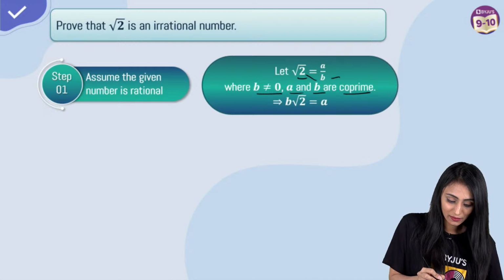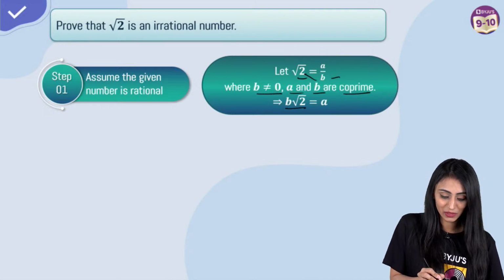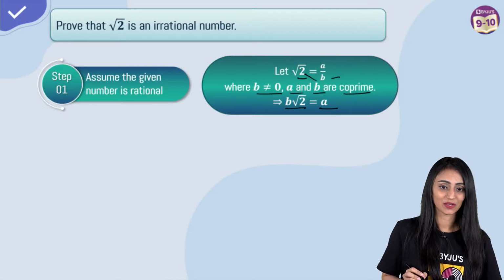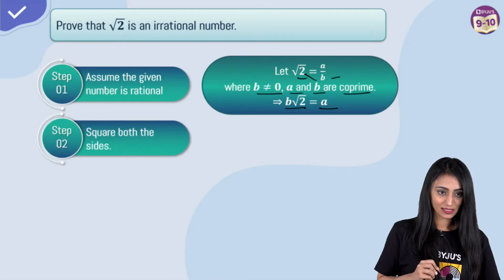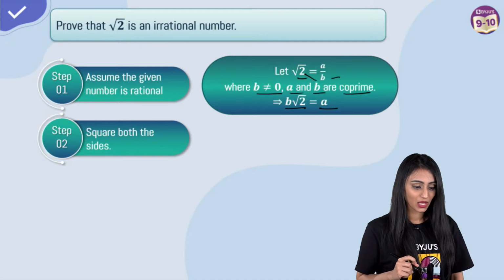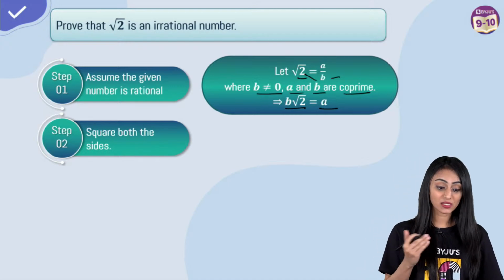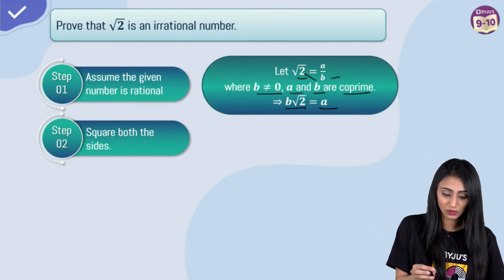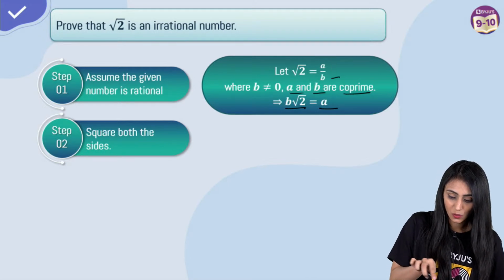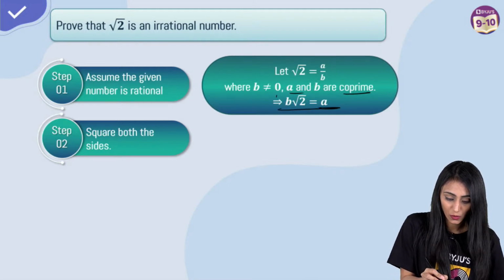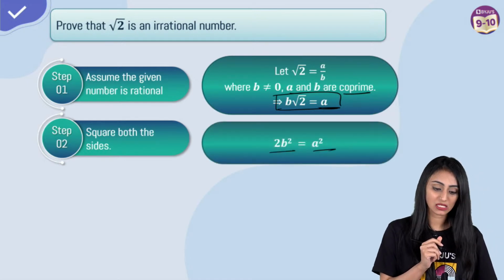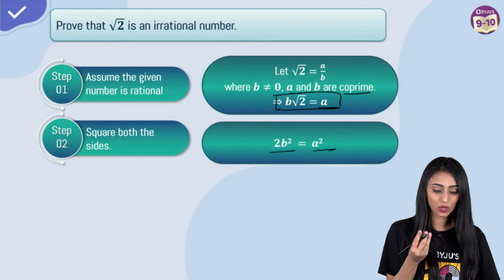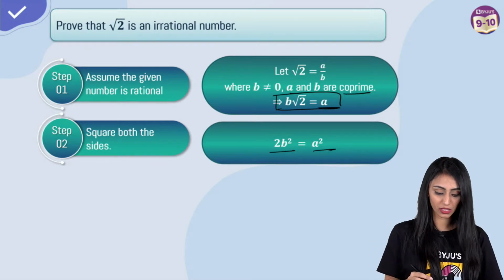That are co-prime. So we all know what co-prime numbers are. So now I'm going to take this to the other side. Let's multiply this. We have b root 2 equals a. Now next step is we have to take square on both the sides. So on squaring both the sides, what do I get? On squaring I'll get 2b square equal to a square. Makes sense? Root 2 square will become 2, b square would be b square, a square would be a square.